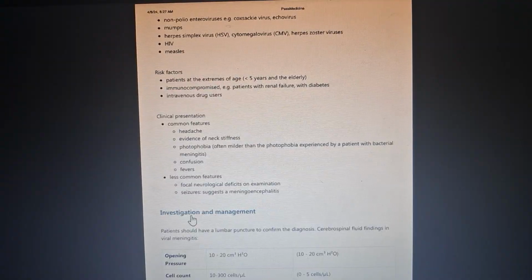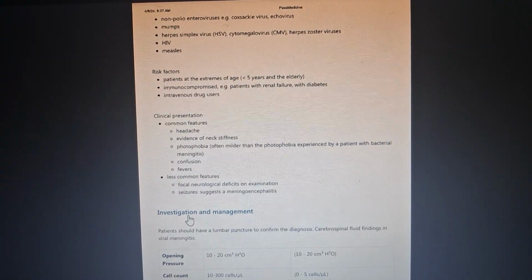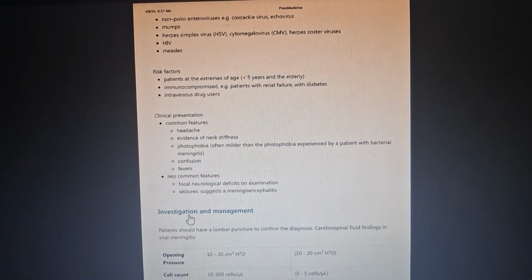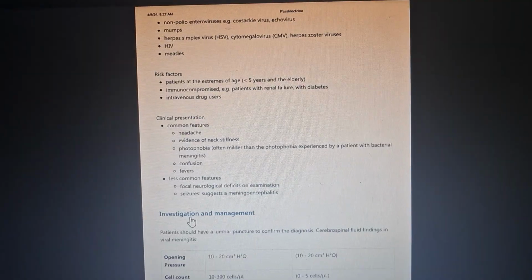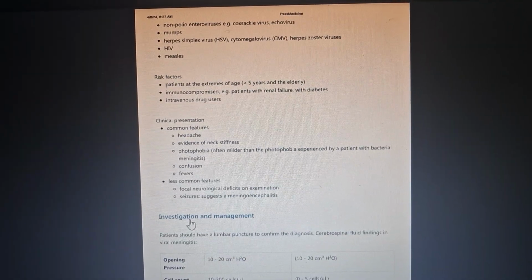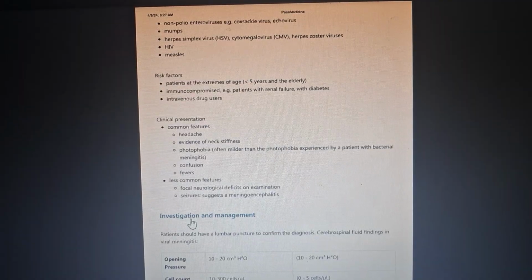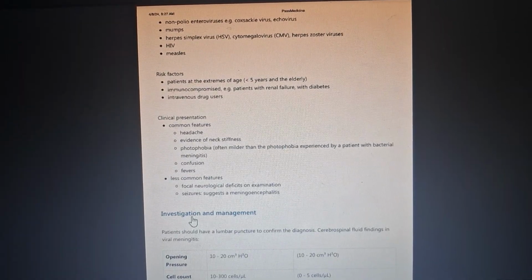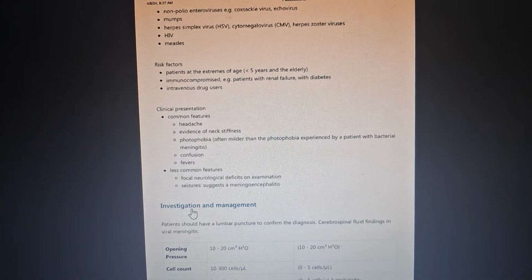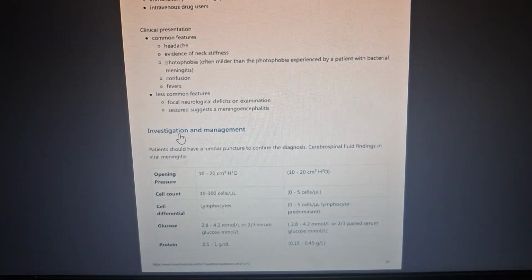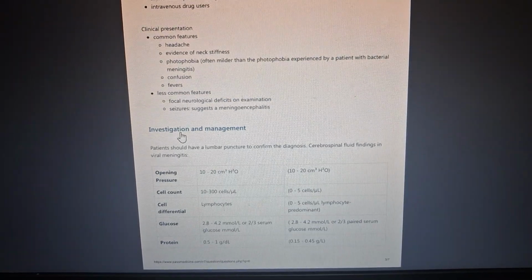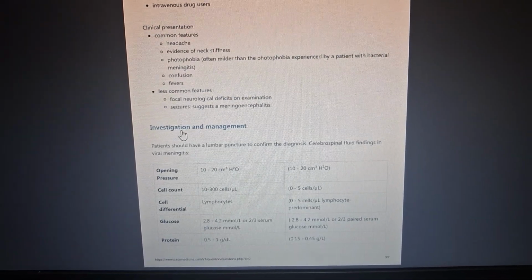Remember that in viral meningitis it is milder, including milder photophobia as compared to bacterial meningitis. Less common features are focal neurological deficits on examination and seizures, which suggest meningoencephalitis.